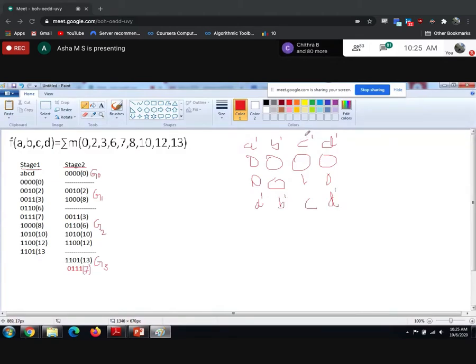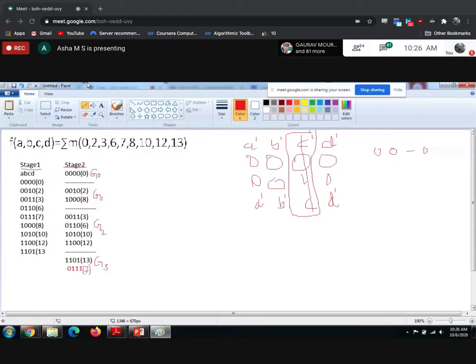Now look at the bit C. Here C bar and C will get cancelled. So you are going to represent this as 0, 0, hyphen, 0.